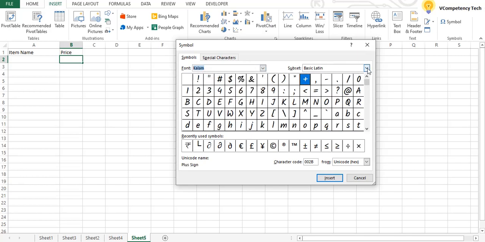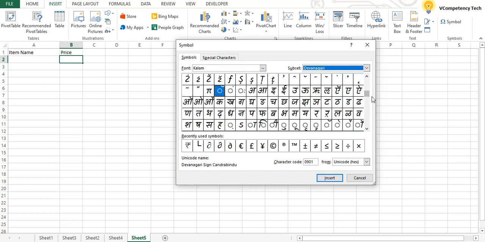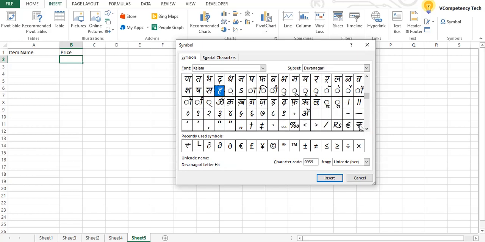Okay. And here select Devanagari. Here select Hindi font Kalam and here select Devanagari. Go down, you will get a rupee symbol. When you double click the rupee symbol, it will come here.